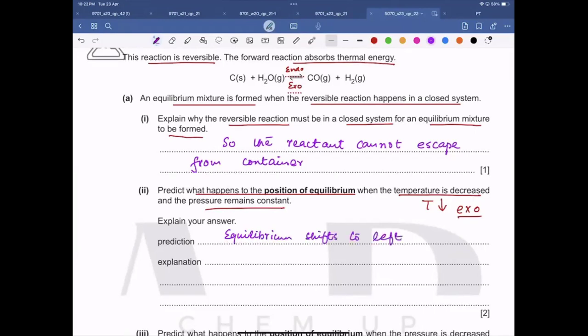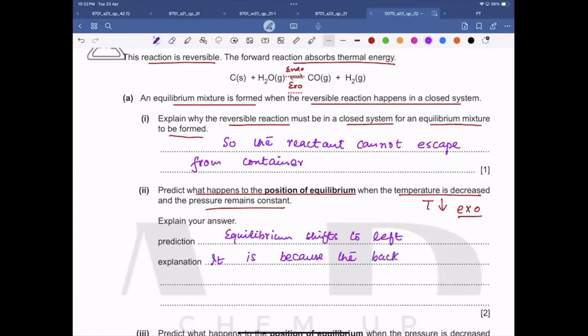And the explanation would be, it is because the backward reaction is exothermic. Very good, Mohammed Haider. Is this clear to all of you?